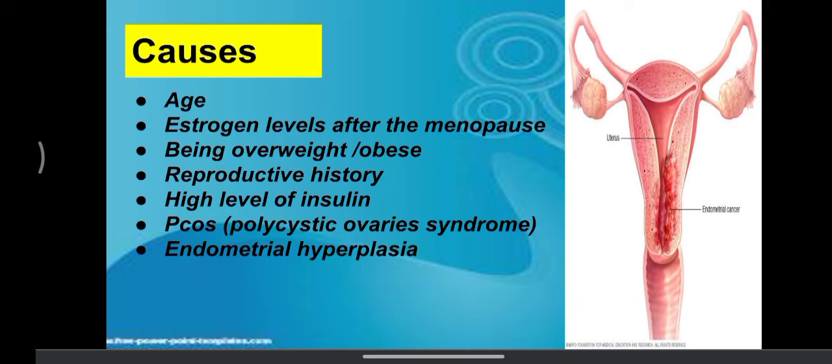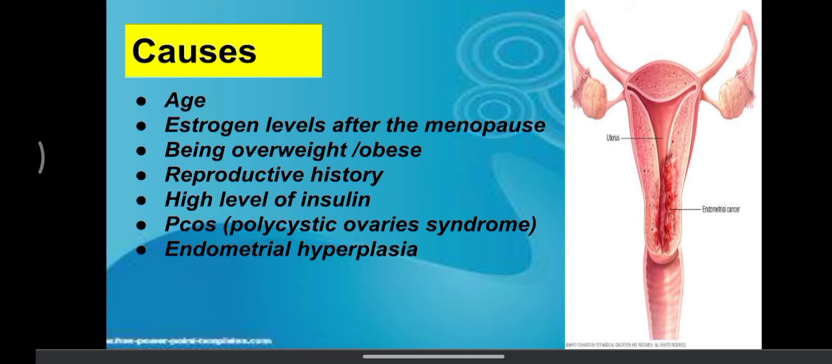Then high levels of insulin and PCOS. PCOS means polycystic ovarian syndrome, which is the formation of multiple cysts in the ovaries that could lead to the stoppage of the menstruation period and irregular bleeding from the uterus, right? And endometrial hyperplasia.